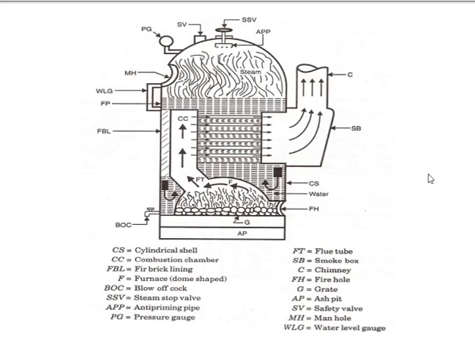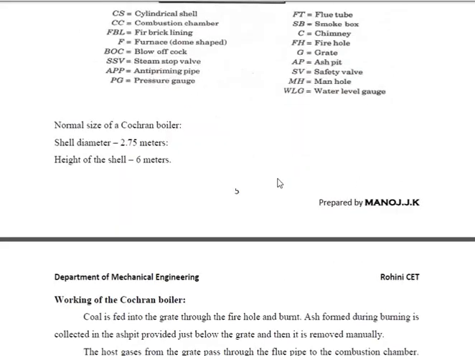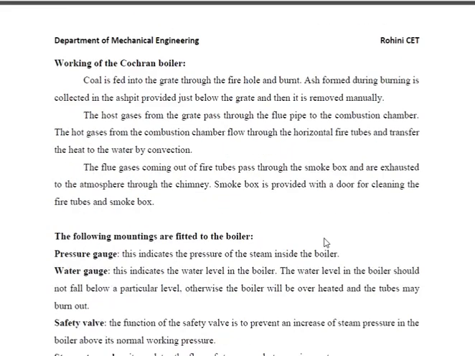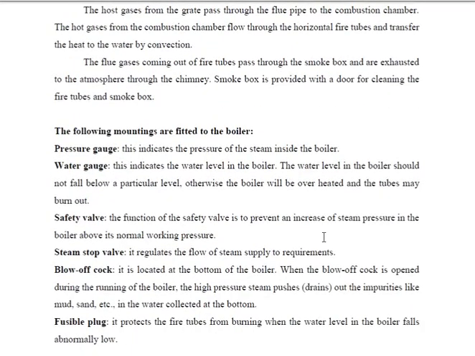Therefore the steam production rate also increased compared to the simple vertical tube boiler. Well, let's see the specifications of this boiler. The shell diameter of the Cochran boiler is 2.75 meters and the height of the shell is 6 meters. The working, as we discussed, and these are all the mountings that we have